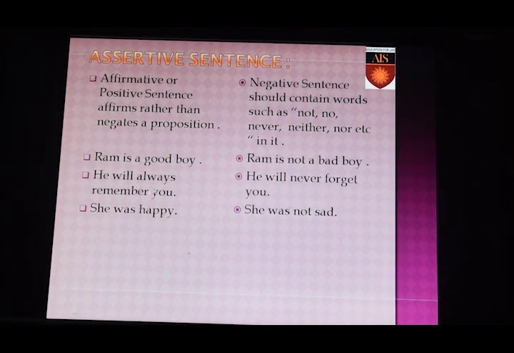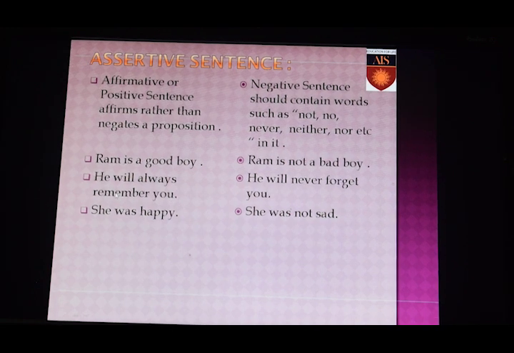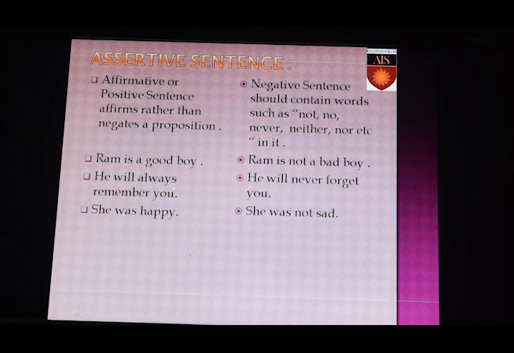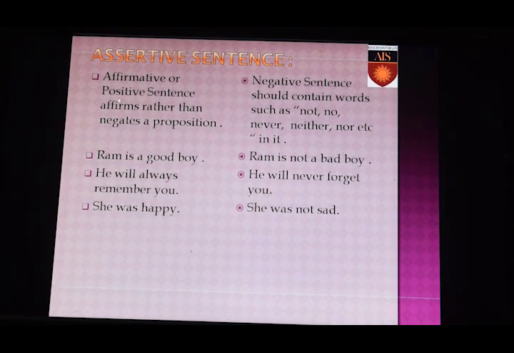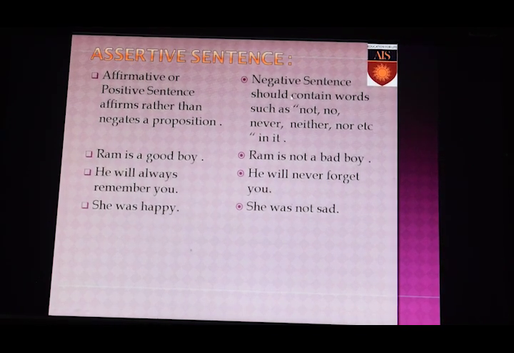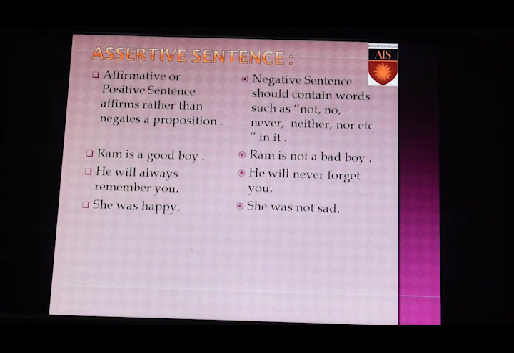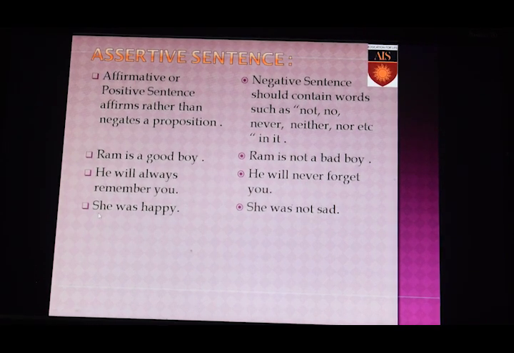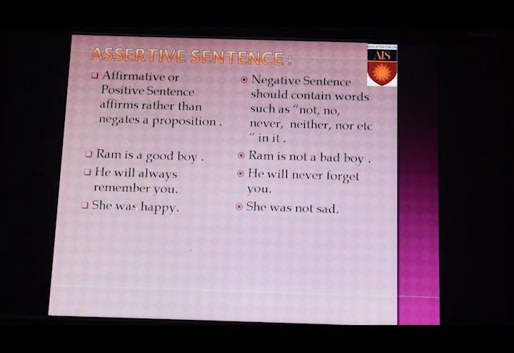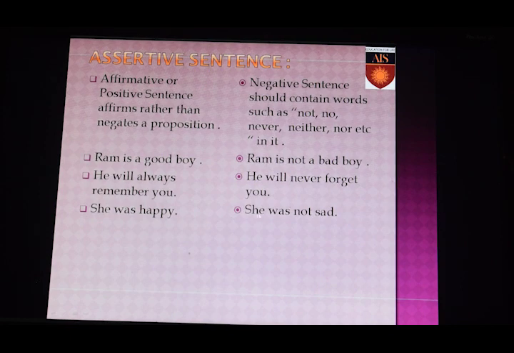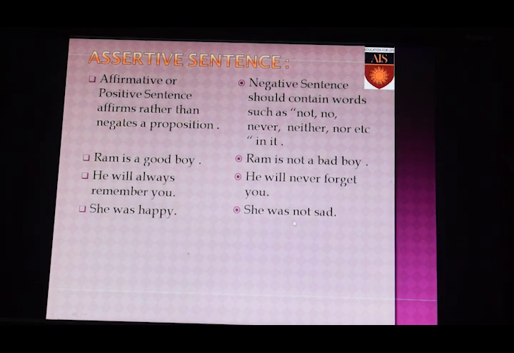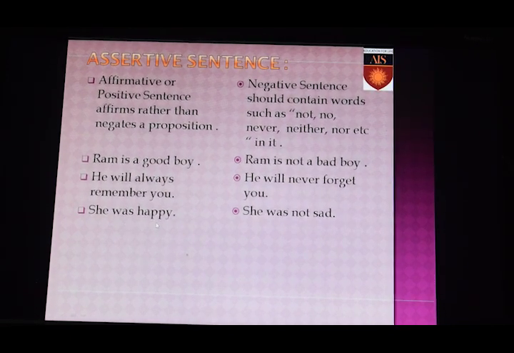Next, he will always remember you. We will just use the opposite of always and the opposite of remember to change this affirmative sentence into a negative sentence. He will never forget you. That means he will always remember you. Third one, she was happy. We will just use the opposite of the word happy. She was not sad. That means she was happy.